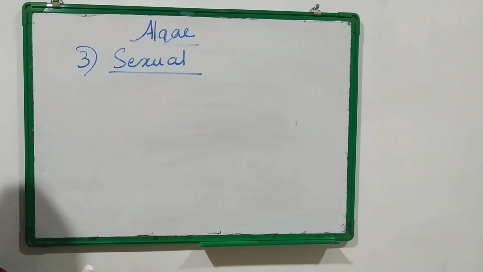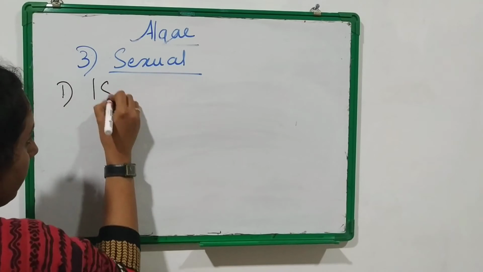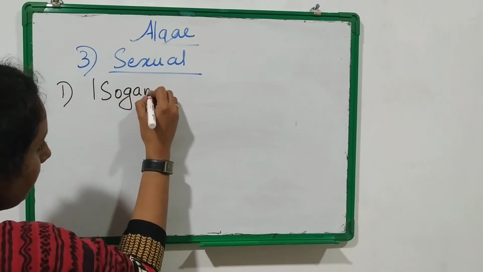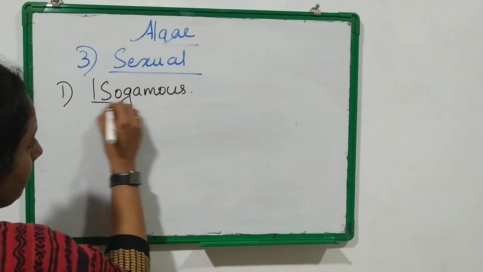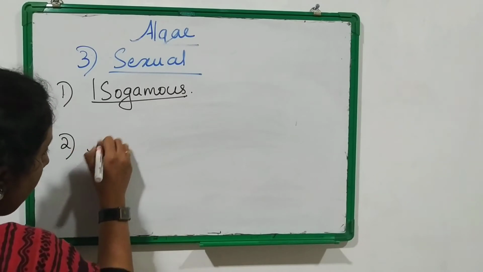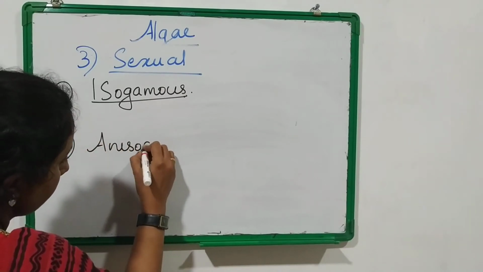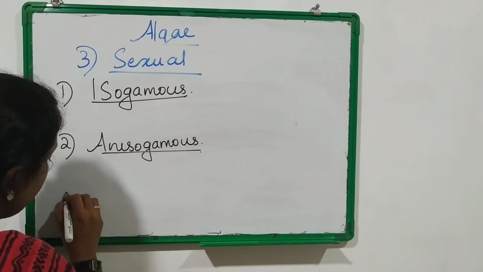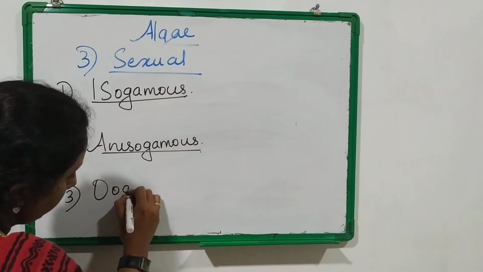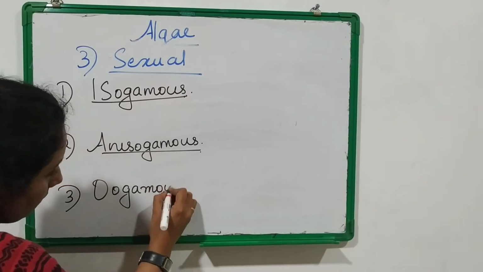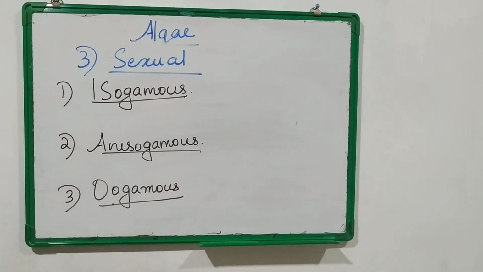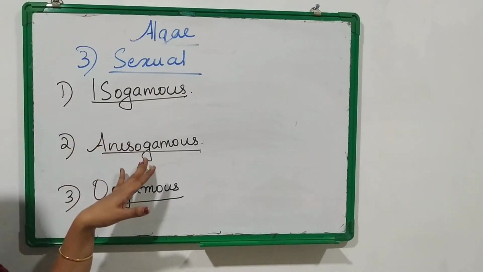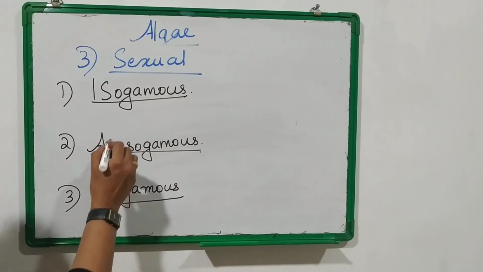The first one is isogamous, the second is anisogamous, and the third one is oogamous. So sexual reproduction in algae can be divided into three types: isogamous, anisogamous and oogamous.